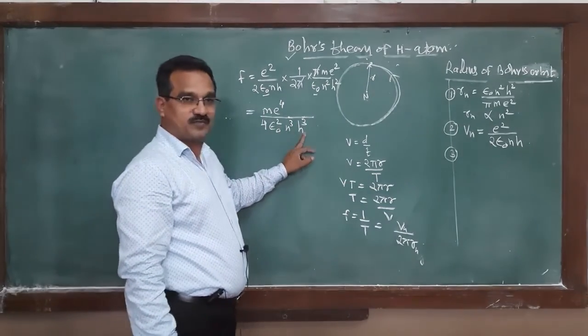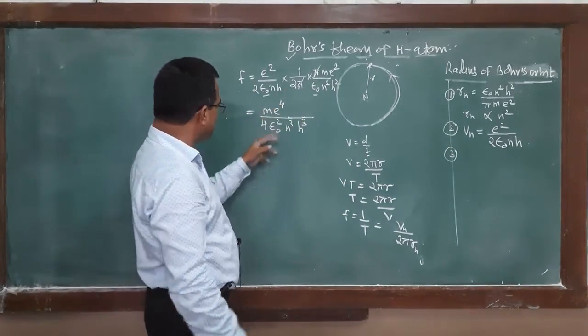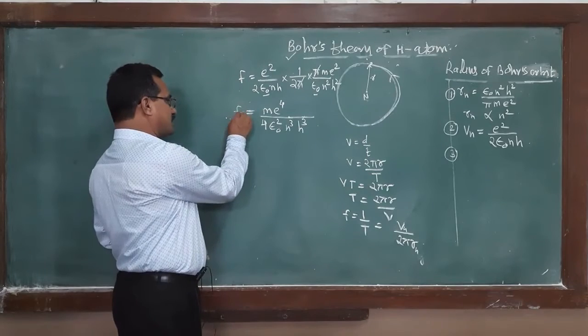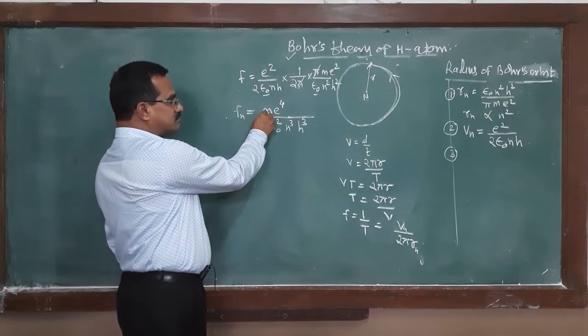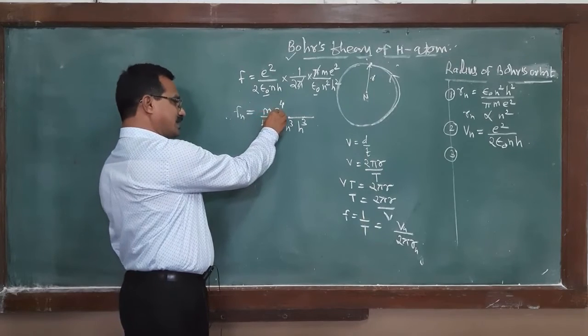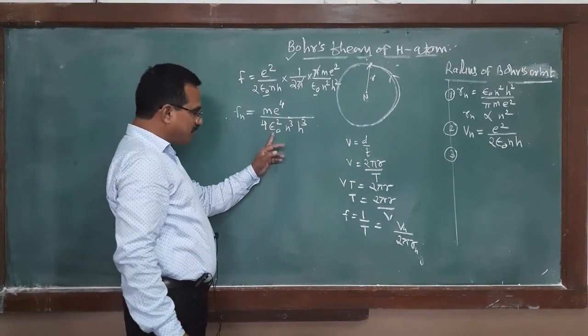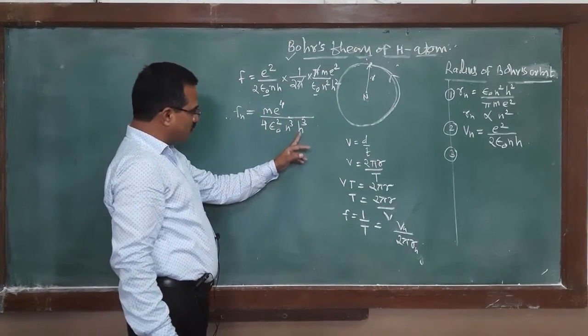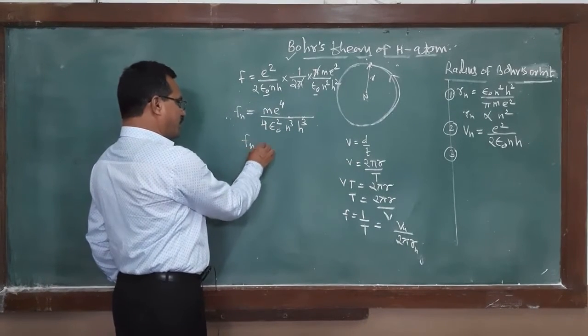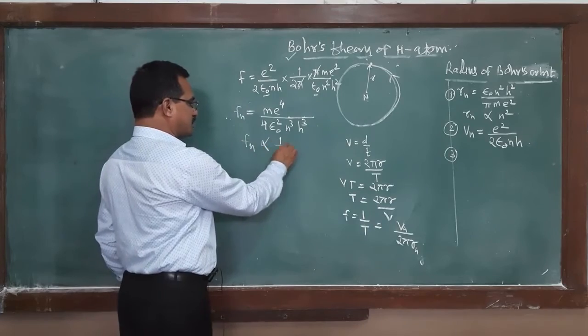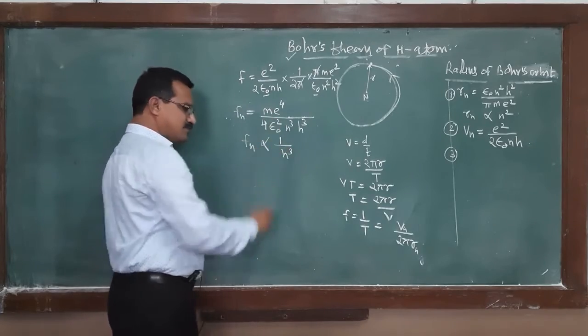From this equation, what is actually the conclusion? The mass of the electron, charge on the electron, permittivity of free space, Planck constant, all these terms are constant. Frequency of revolution is inversely proportional to the cube of the principal quantum number.